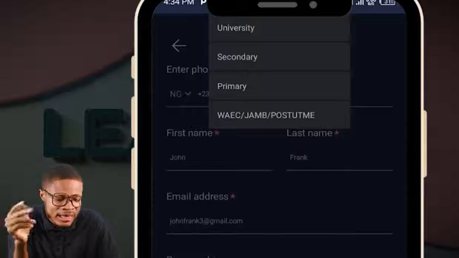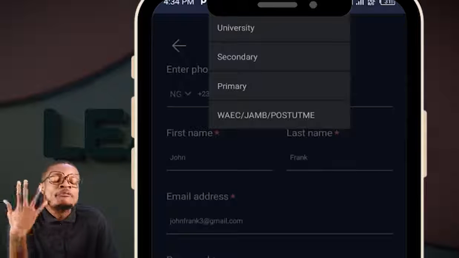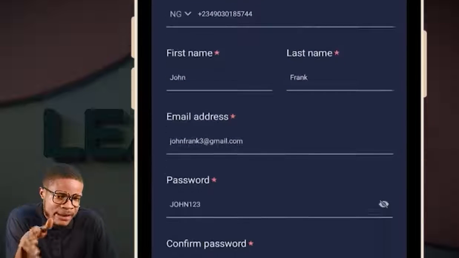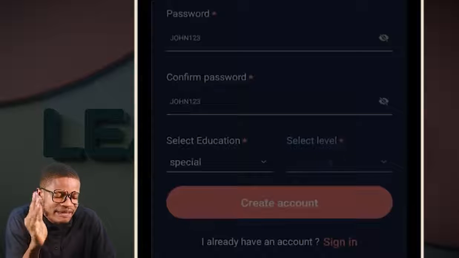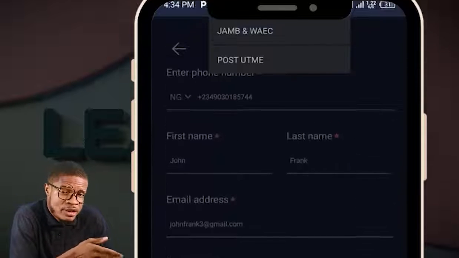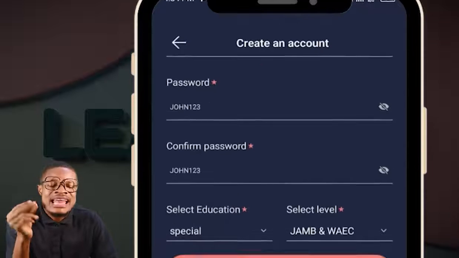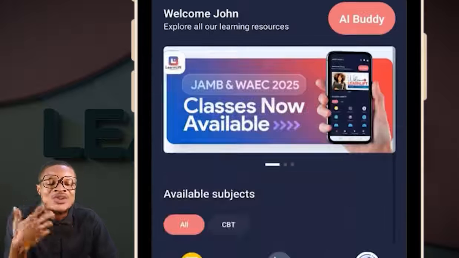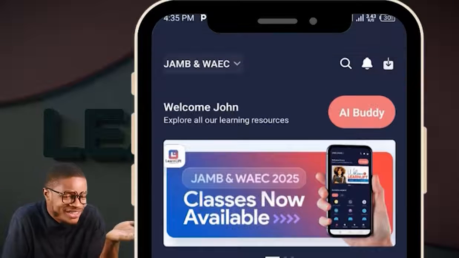Yes, their classes are also there. Secondary, for those in secondary school, and primary. But for JAMB and WAEC, click WAEC JAMB as the select education. Then select level. You are not preparing for Post-UTME, you are preparing for JAMB and WAEC. Okay, click on JAMB and WAEC. And then create your account. Two seconds. You don't need to enter anything. It will load and then it will open for you, and it will tell you, welcome, John.